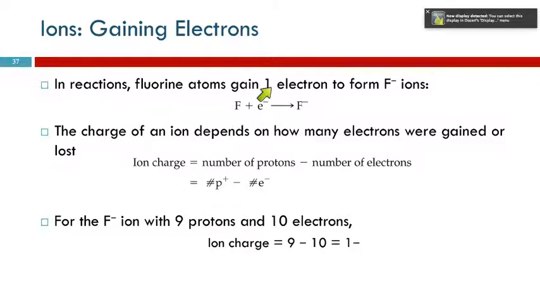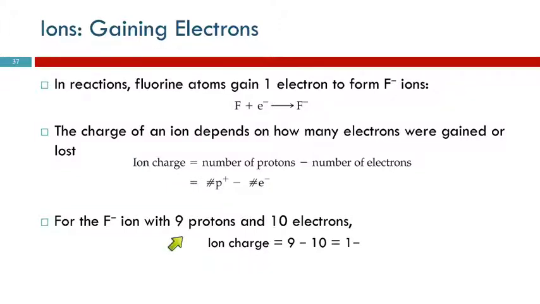Fluorine atoms gain 1 electron when they undergo reactions. So here, a fluorine atom, that's the symbol for fluorine. We add 1 electron to it. Now it has an extra negative charge. So it becomes a fluorine ion, and we write the sign. We don't write the 1 because we don't write 1s unless we have to in chemistry.